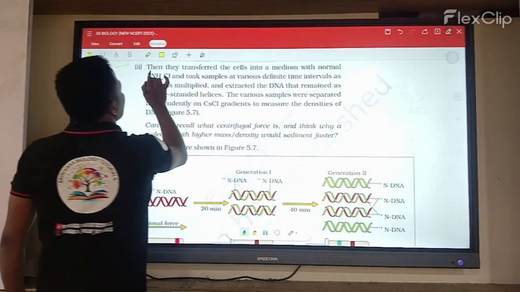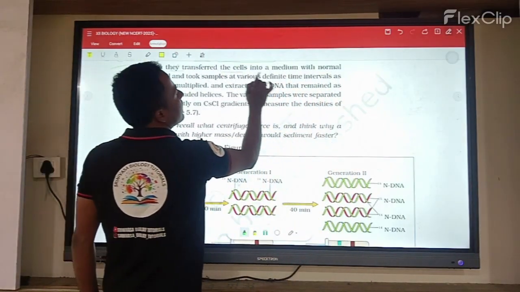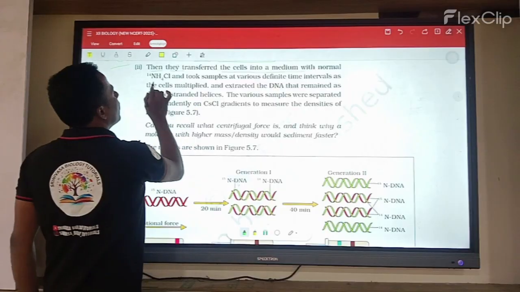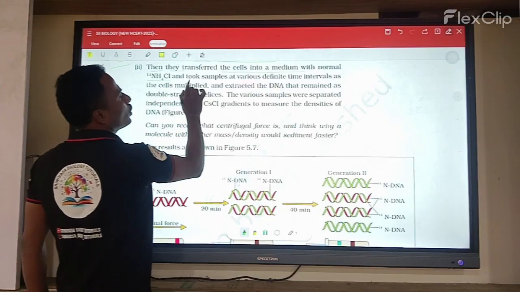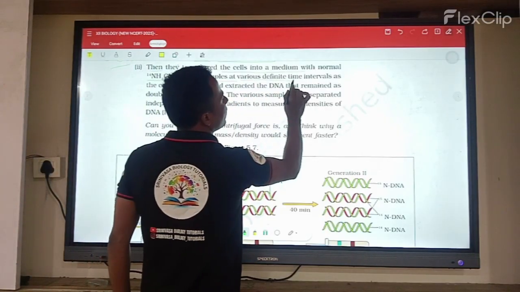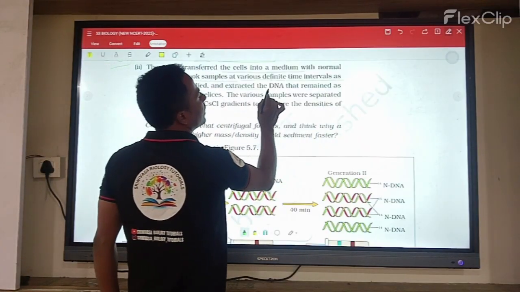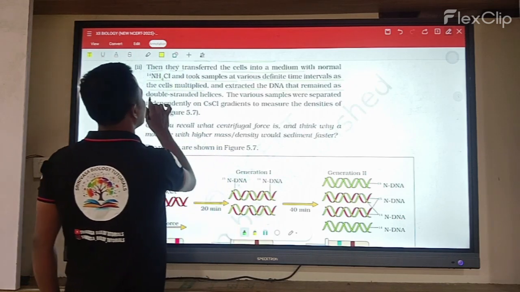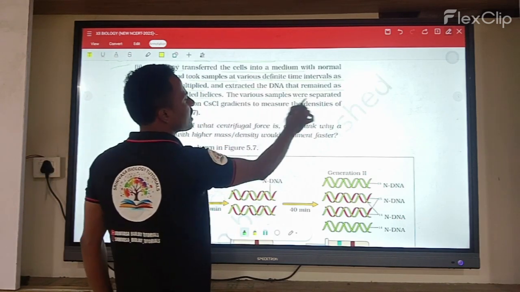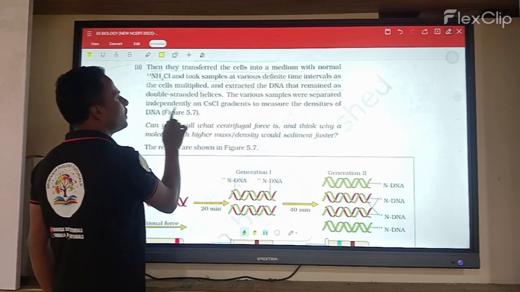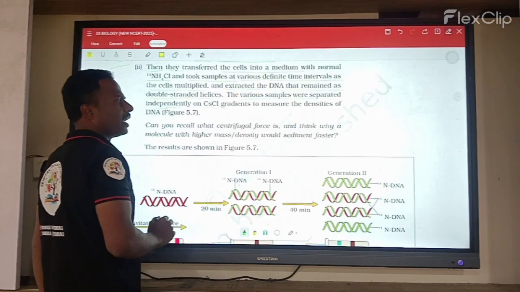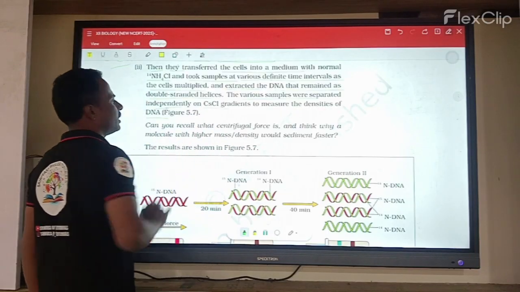Then they transferred the cells into the medium with normal NH4Cl and took samples at definite time intervals as the cells multiplied. They extracted the DNA, which remained as a double-stranded helix. The various samples were separated independently with the help of the cesium chloride gradient, and they measured the densities of the DNA.